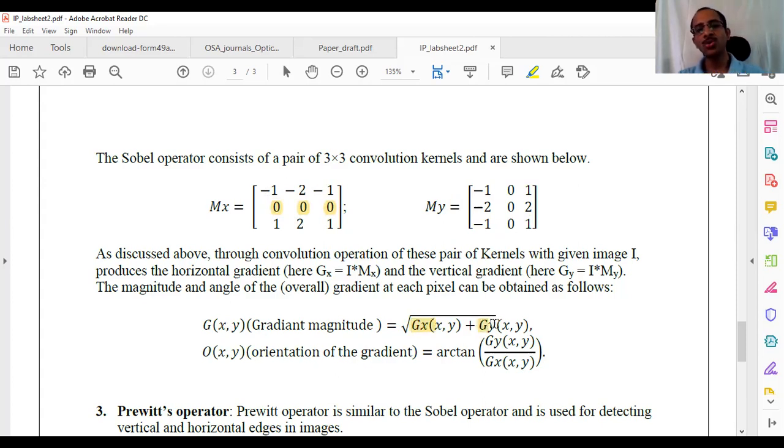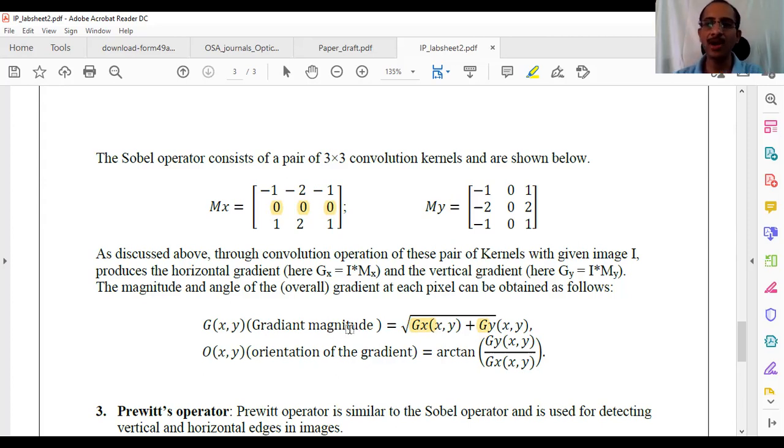Then what do I do? To get the total edge, what I will do? gx square plus gy square. There is a square mixing here. I request Arun to take care. So this is gx. We take the magnitude only, which is what is important. Direction is not important when we consider the gradient magnitude information.